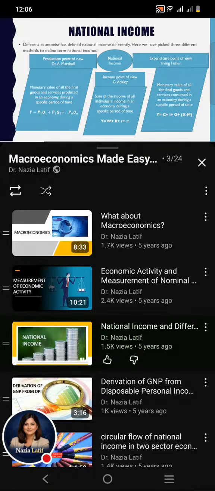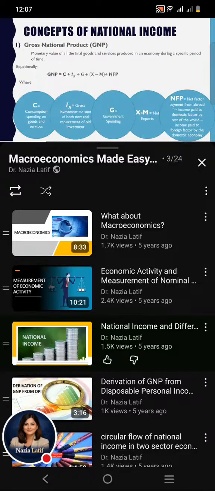Now we proceed further and explain the different concepts of national income, or we can say that we are going to construct or derive the disposable personal income from gross national product. Concepts of national income: the first and the largest concept of national income is the gross national product, simply GNP. How can we define the term GNP? We can define it as the monetary value of all the final goods and services produced in an economy during a specific period of time.